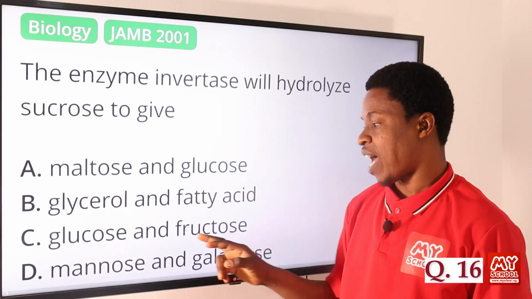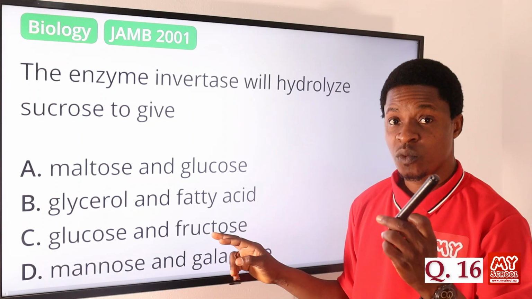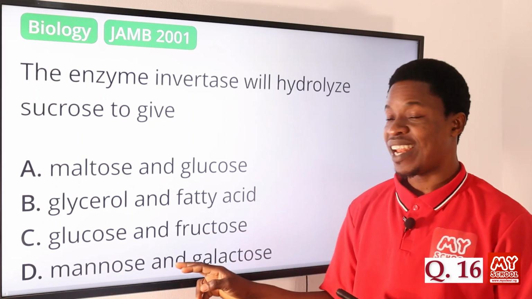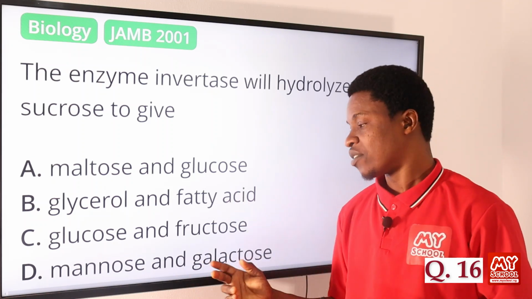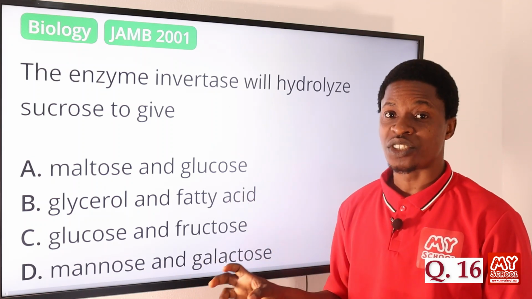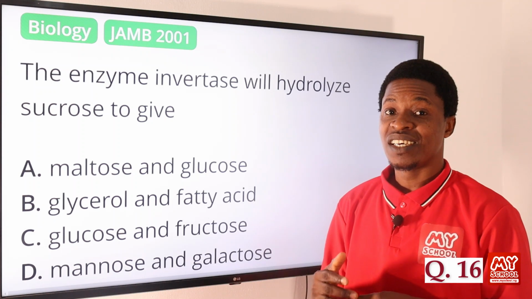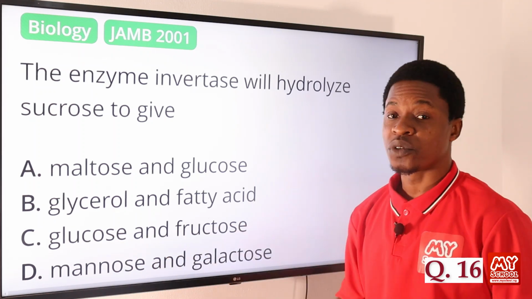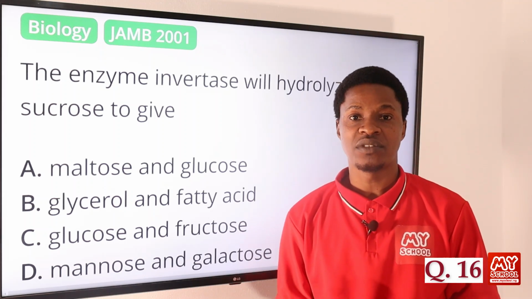We have glucose and fructose, yes, this is what we just did on the board. And then we have mannose and galactose. These are also monosaccharides, but that is not it. When you hydrolyze sucrose, we will get back what actually formed the sucrose, which is glucose and fructose. So the correct answer is option C.